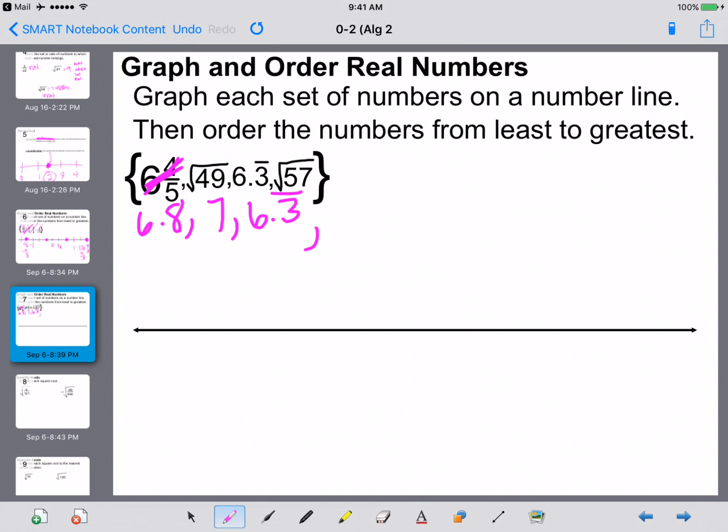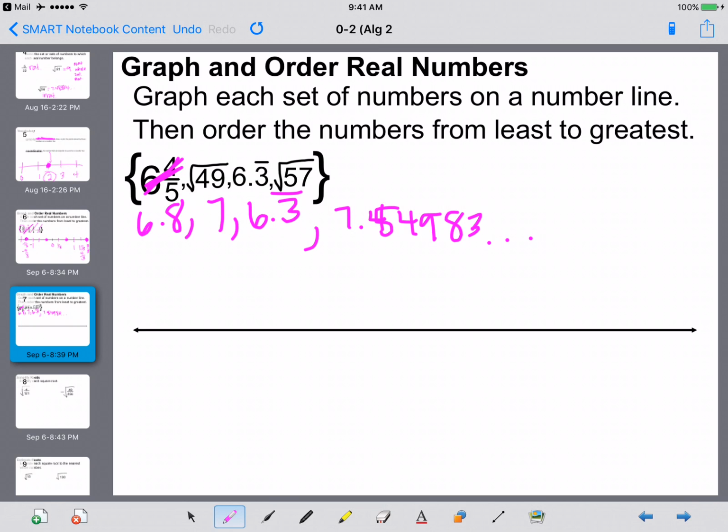I'm having a hard time remembering this off the top of my head, so I'm getting out my calculator and going. The square root of 57 is 7.549833, continuing on randomly forever. So it's an irrational number.